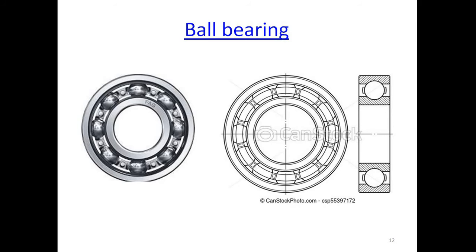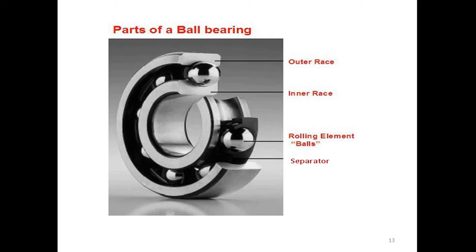This is a sketch of a single groove ball bearing or single ball bearing, which is used to absorb axial and radial loads. These are some parts of the ball bearing: the outer race, inner race, and rolling element. Balls are used as the rolling element, and a separator is there.